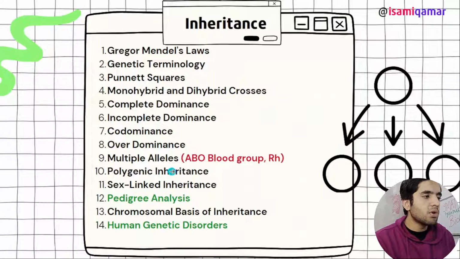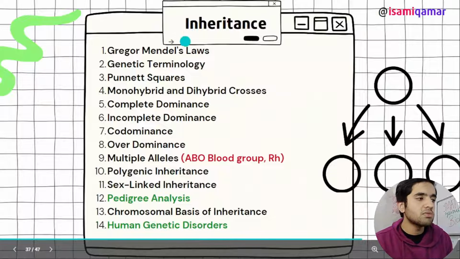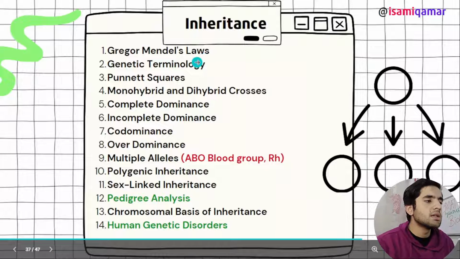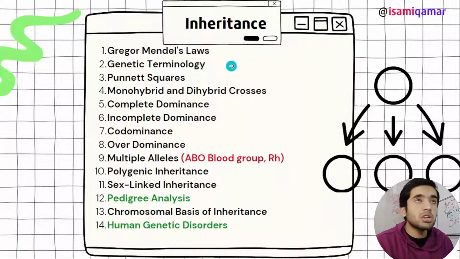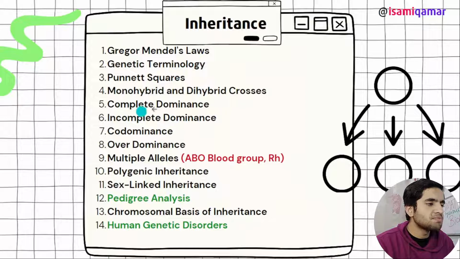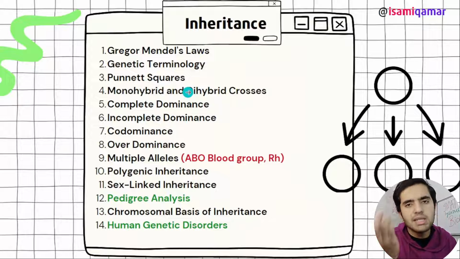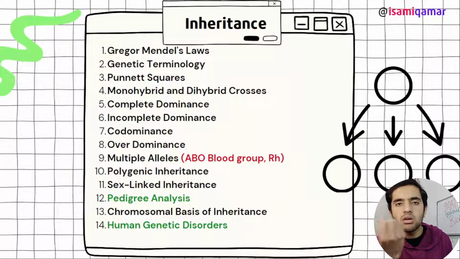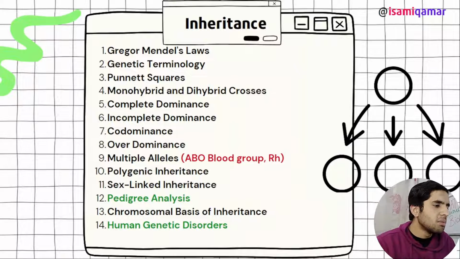Okay, then next we have inheritance. In inheritance we have Gregor Mendel's law. Genetic terminology is the basic thing: alleles, genes, Punnett square, and so on.